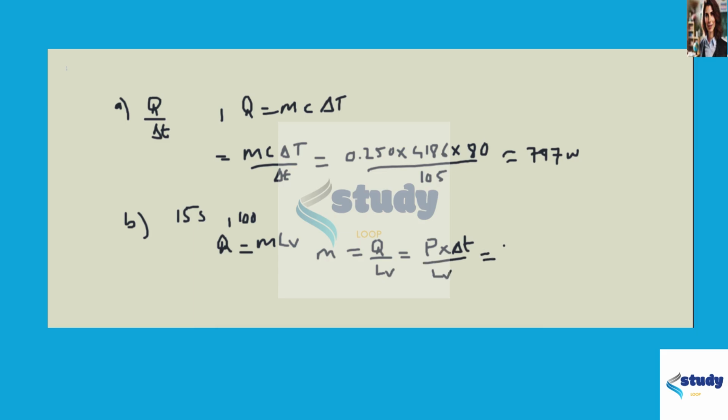Power we already found is 797 for the remaining time, which is 15 seconds, over the latent heat of vaporization for water, which is 2260. This gives us, by dividing these two numbers, 5.3 grams. End of the problem.